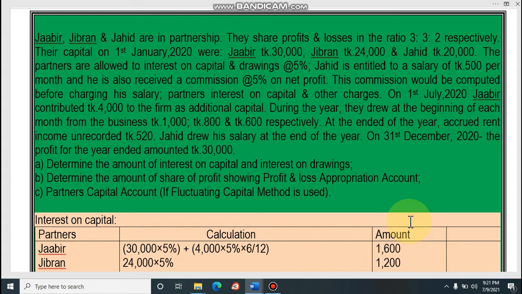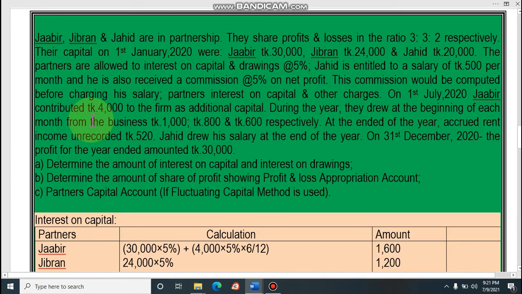On 1st July 2020, Jabir contributed 4,000 to the firm as additional capital. Dear student, earlier Jabir had 30,000 capital. Now he has given another 4,000 as additional capital. During the year, they drew at the beginning of each month from the business 1,800 and 600. Dear student, last class I discussed how we can charge interest on drawings if it is at the beginning of each month, the end of each month, or the middle of each month. So here all partners withdraw at the beginning of each month 1,000.